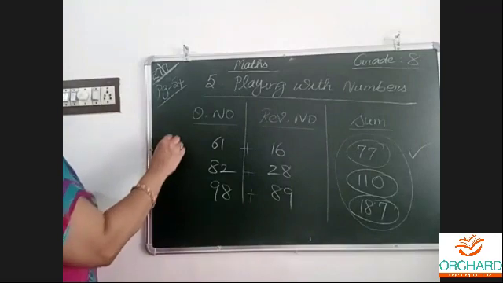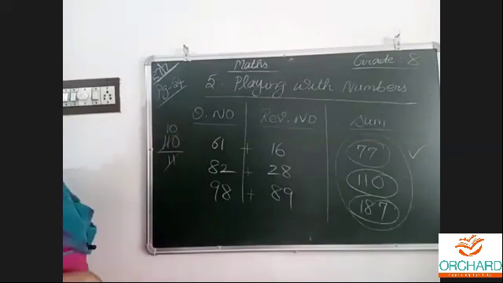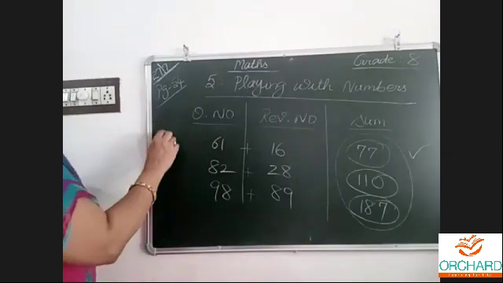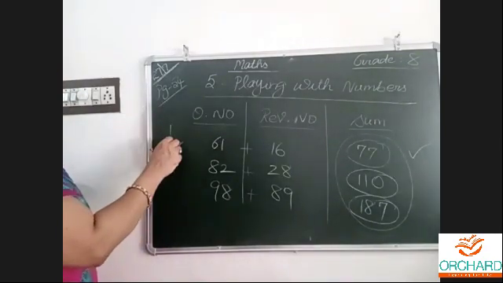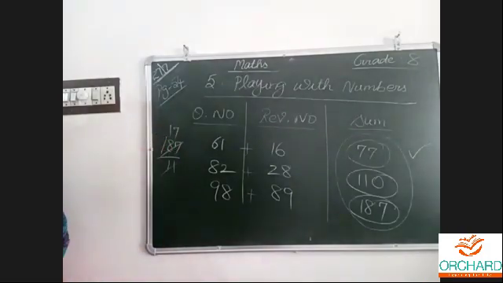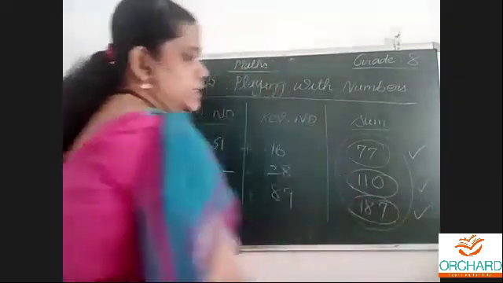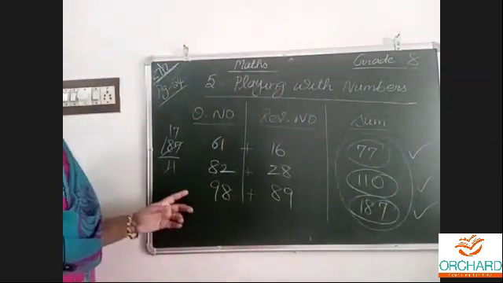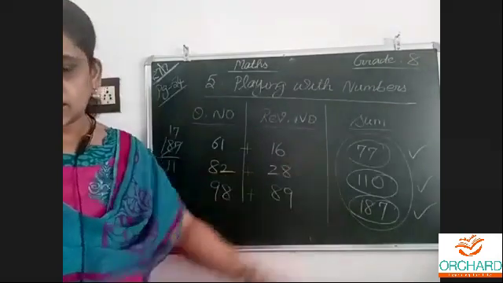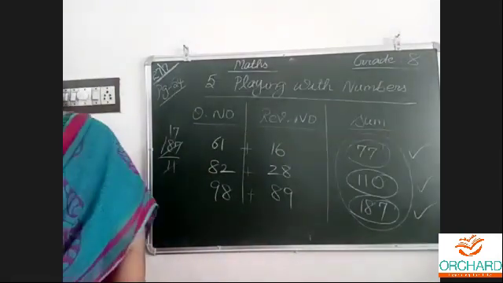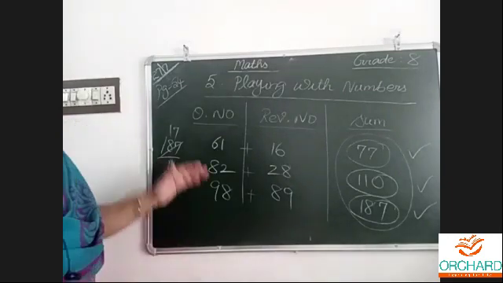110 divided by 11 is one more example. In maths, it is a type of trick we can say. 1 eleven is 11, 10 elevens are 110. What about 187 by 11? 1 eleven is 11, remainder 7, 77, 7 elevens are 77. So 17 elevens are 187. So whichever two-digit number we take, if we reverse the digits and add them with the original number, the answer is always a multiple of 11. This is what was found.